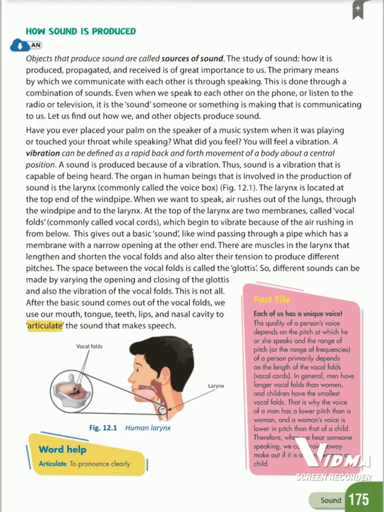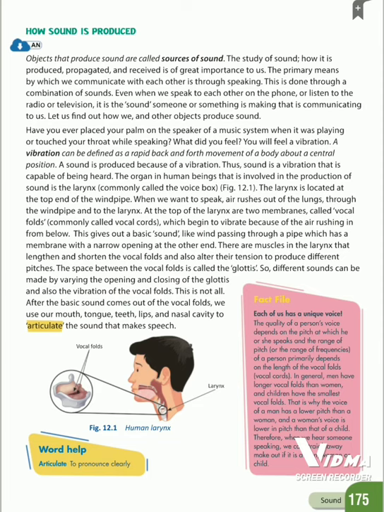The organ in human beings that is involved in the production of sound is the larynx, commonly called the voice box. The larynx is located at the top end of the windpipe.